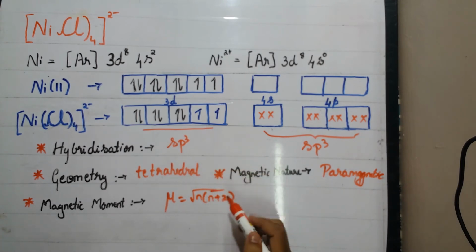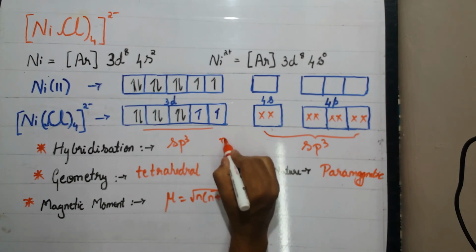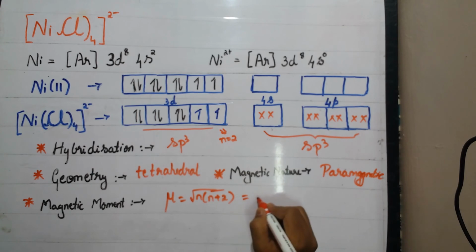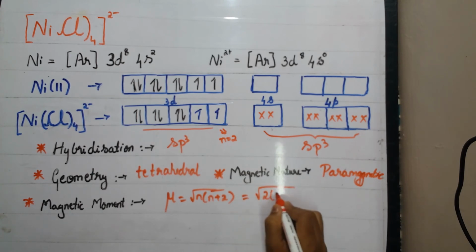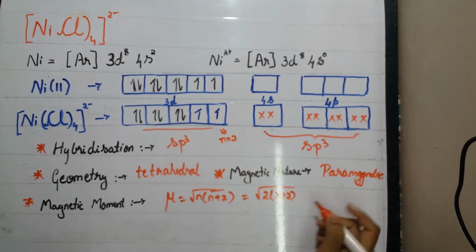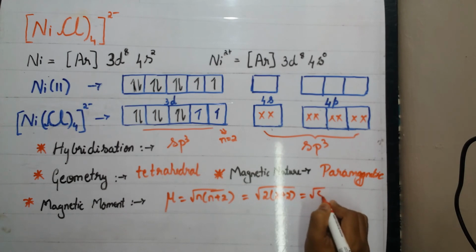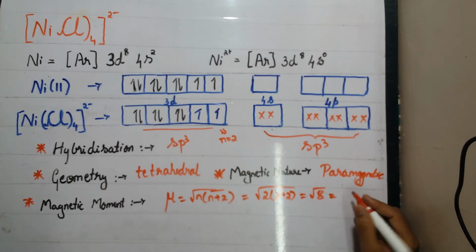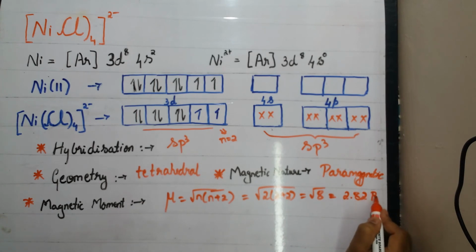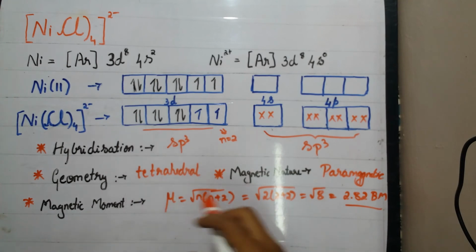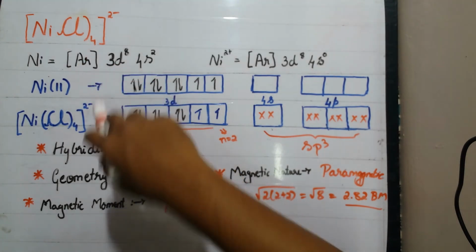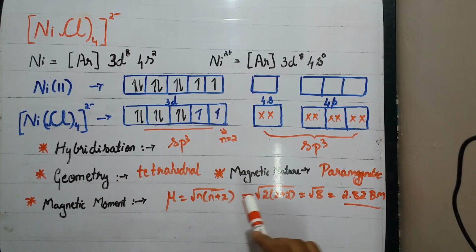As there are 2 unpaired electrons present, n would be 2. So to calculate it, 2 into 2 plus 2, it would be root 8, so it would be 2.82 Bohr magneton.